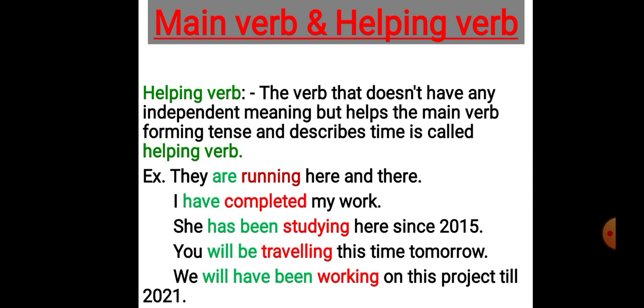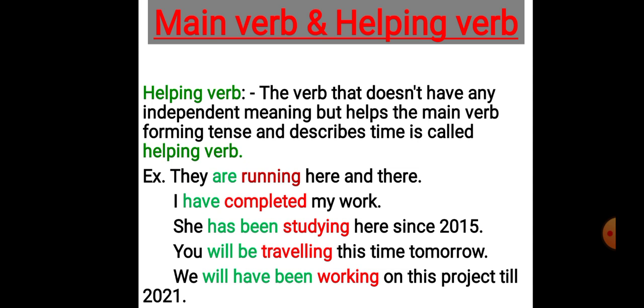It always comes with a main verb. If there is only one verb in a sentence, it means that is the main verb. One sentence has only one main verb. Helping verb may be used one or more than one in a sentence.